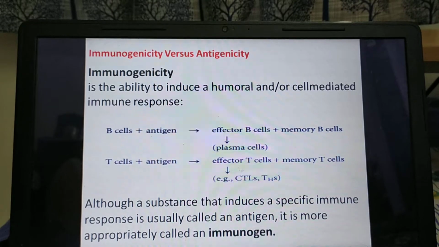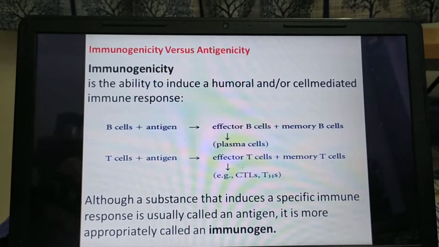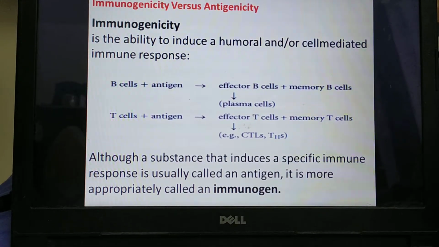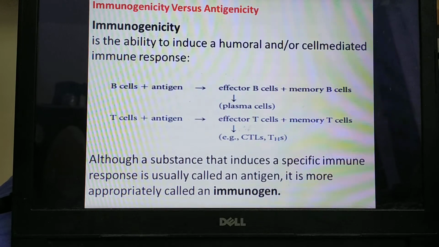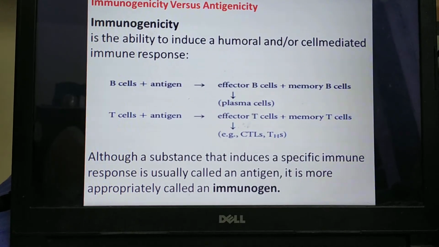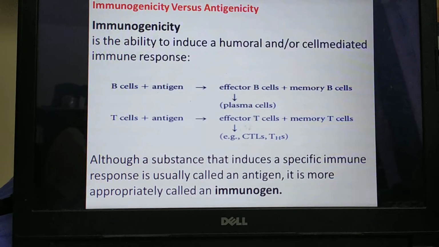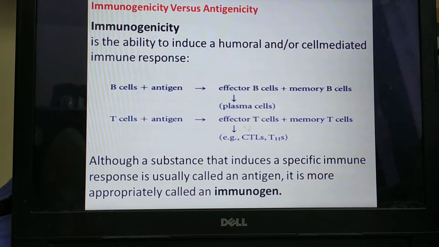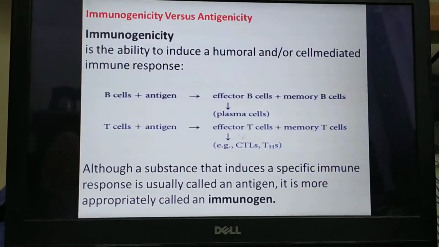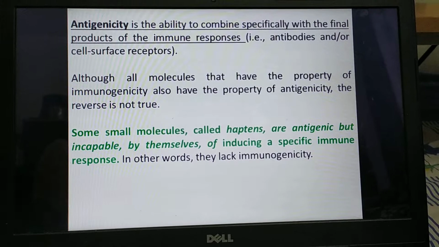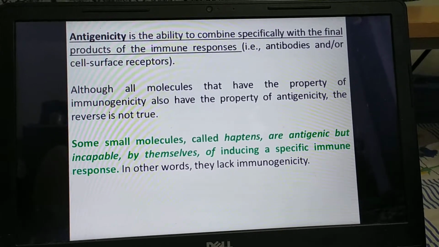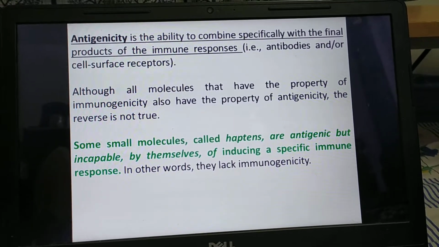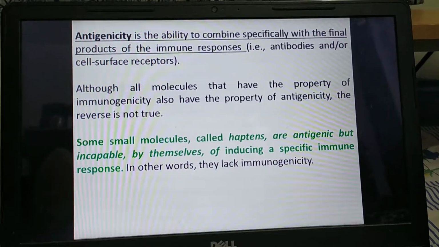A substance which can evoke the immune response is called an immunogen, while a substance which can bind to the final products of the immune response, which can recognize the final product of the immune response, that is an antigen. Antigens have an ability to bind or combine with the final products of the immune response, like antibodies.